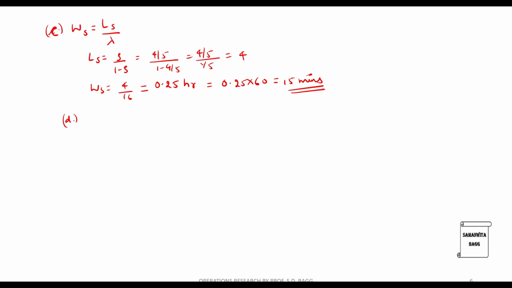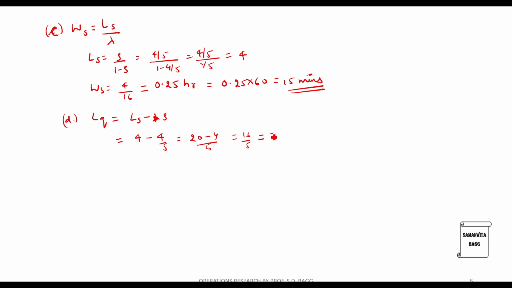Next is the average number of customers in the line, so this will be LQ. I will use the formula LS minus lambda by mu, that is LS minus rho. So when I substitute, this will be 4 minus 4 by 5, so it is 20 minus 4 by 5, that is 16 by 5.